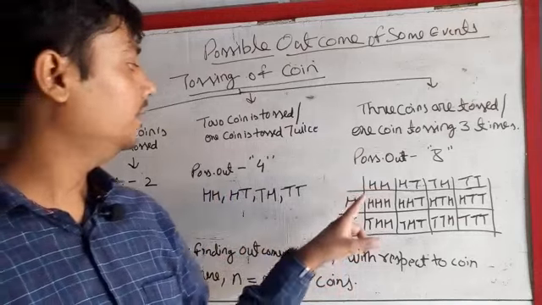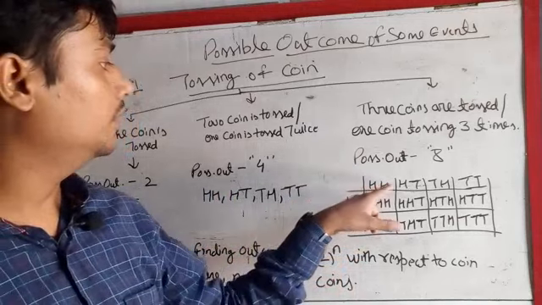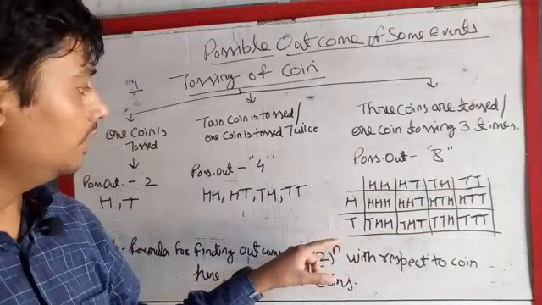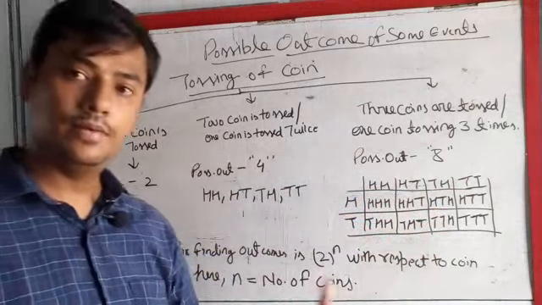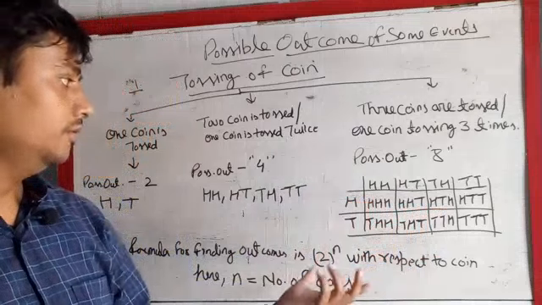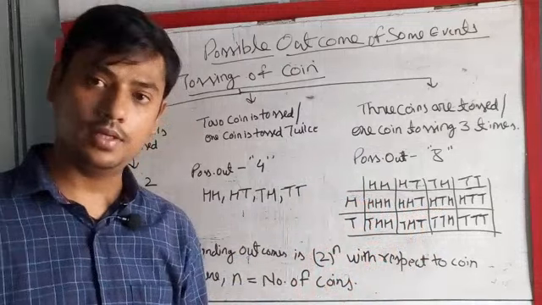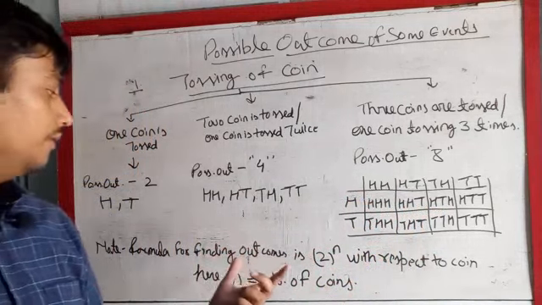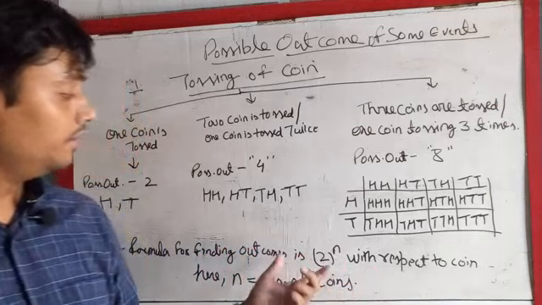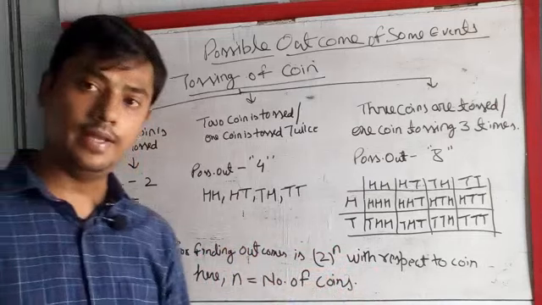This is very easy. Write all possible outcomes of two coins, then multiply them with one more coin, and you get all the possible 8 outcomes. Note, for finding the number of outcomes of any type, you can use 2 to the power n.